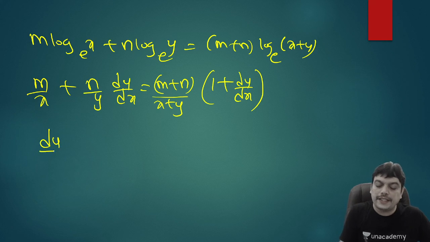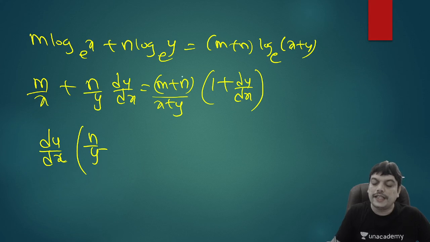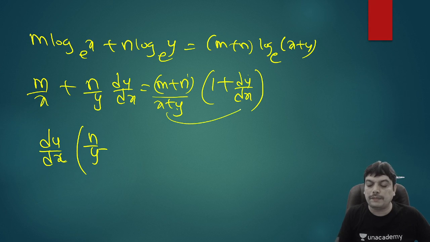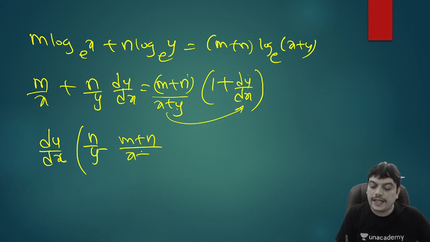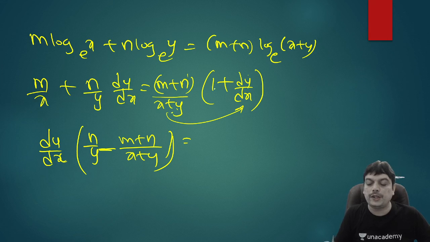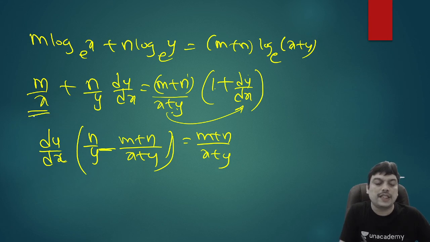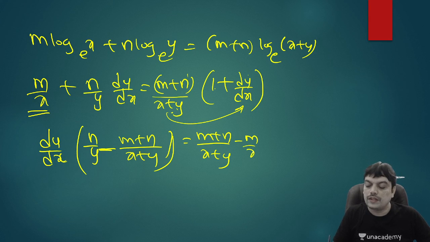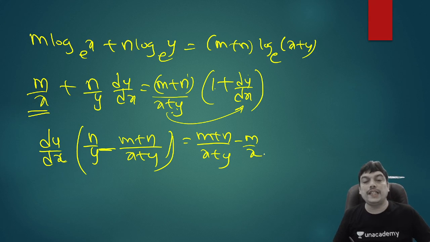So if I write dy by dx here into, I have n by y in LHS, and there is a term with m plus n by x plus y dy by dx multiplied. That term you bring to LHS and group it with this. And the other term will be m plus n by x plus y into 1, that you write as it is. And you can bring this m by x to RHS and group it with that. So now you can simplify and find dy by dx from this.